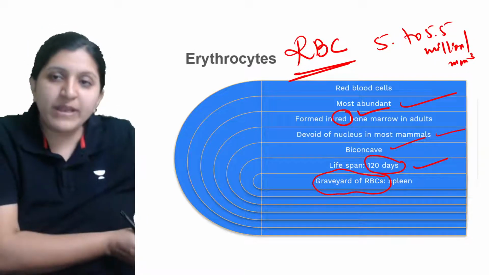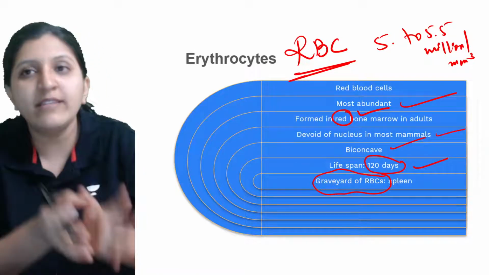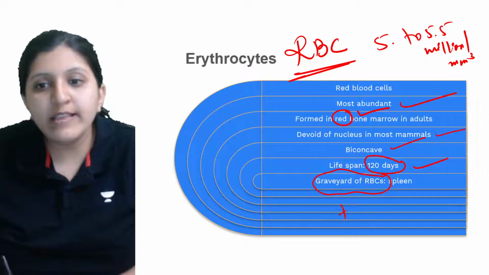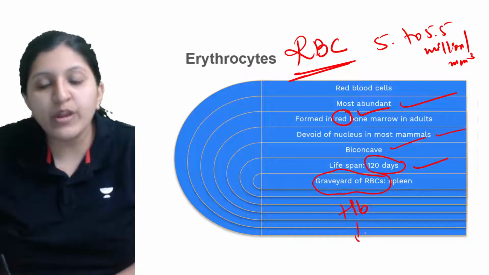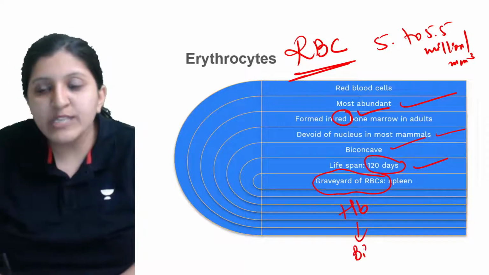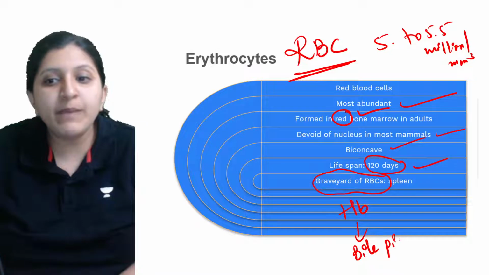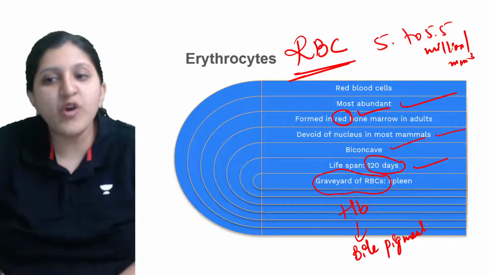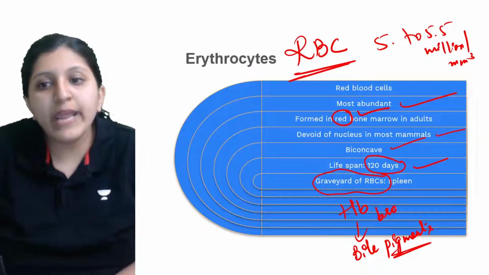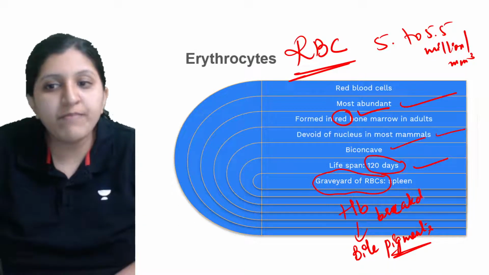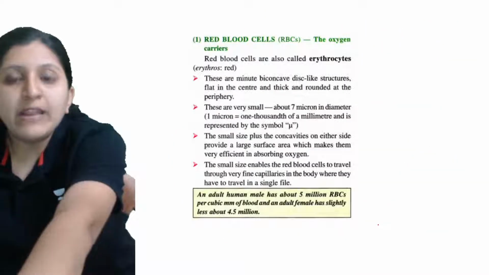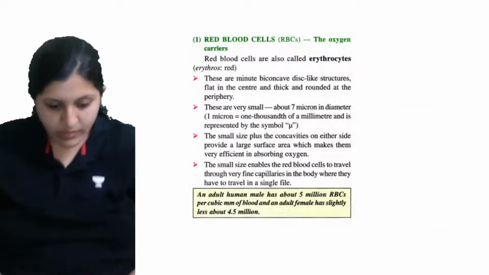The hemoglobin is going to get separated from the cell, and when the hemoglobin is broken down, that is when the formation of bile pigments occurs. So bile pigment formation is basically the breakdown product of hemoglobin. That is how these bile pigments are produced.